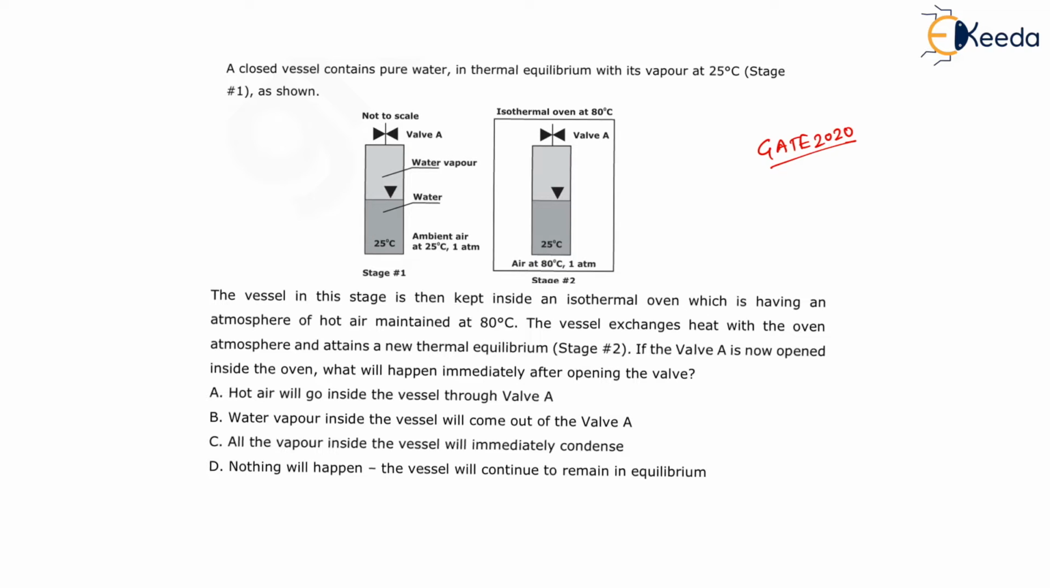Let us say there is water at 25 degrees Celsius and water vapor in equilibrium in stage 1, right? Now this stage 1 is taken to the oven, where temperature is 80 degrees Celsius and pressure is 1 atmosphere, and after the oven and this vessel come into equilibrium, wall A is opened. Now after opening this wall, is the inside vapor coming out, is the outside hot air going in, is the vapor condensing, or will nothing happen? This is the question.